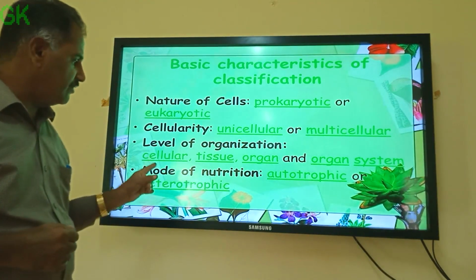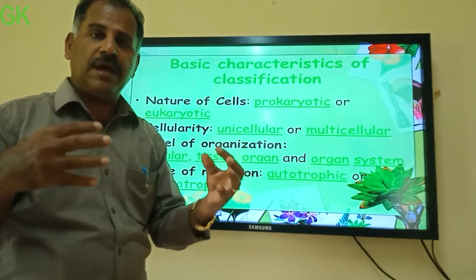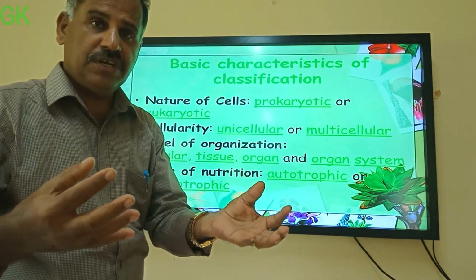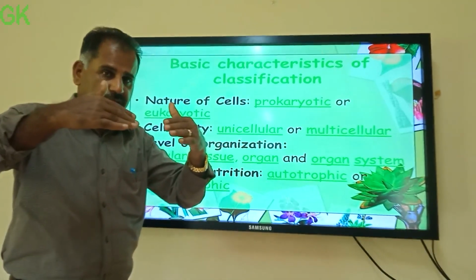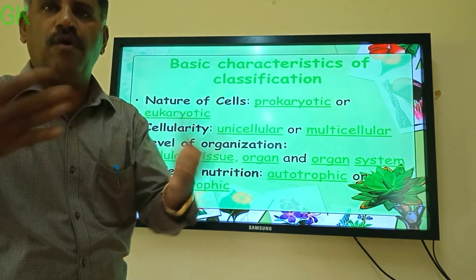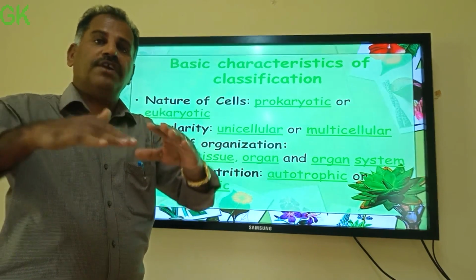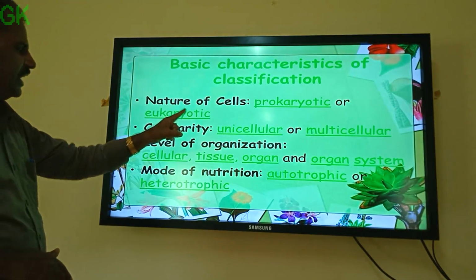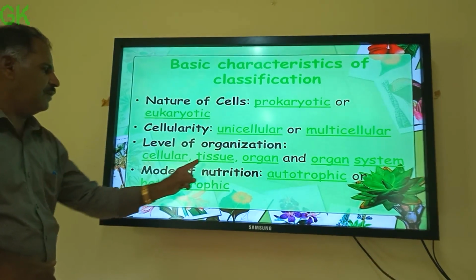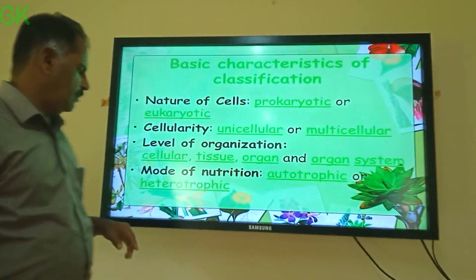These higher levels of organization include cellular. Several similar types of cells become what is called tissues. Then several similar types of tissues become the next level, which is the level? Good. Organ. And several organs become an organ system. Organ system only makes the organism. So another characteristic used for classification is the level of organization, like cellular, tissue, organ and organ system level.